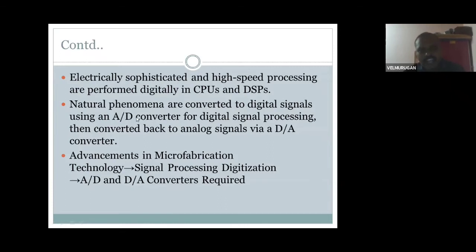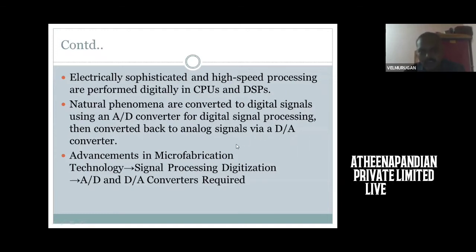Second point: natural phenomena are converted to digital signals using an analog to digital converter. For digital signal processing, they are converted back to an analog signal via a digital to analog converter. First, analog to digital converters are used for digital signal processing. Next, you do digital to analog conversion. These two processes are very important for electronics students, how they are converting and what process goes on behind this.